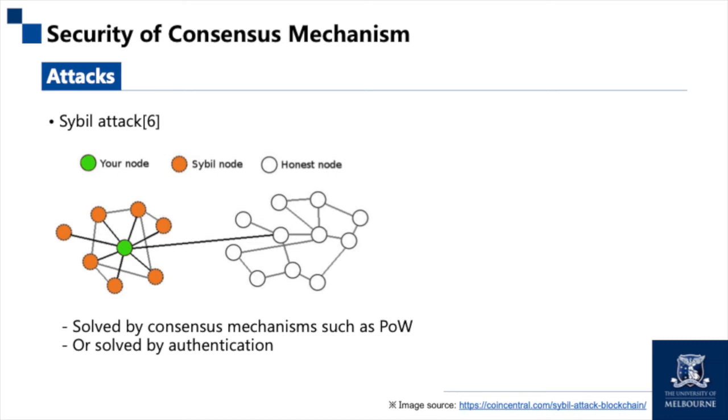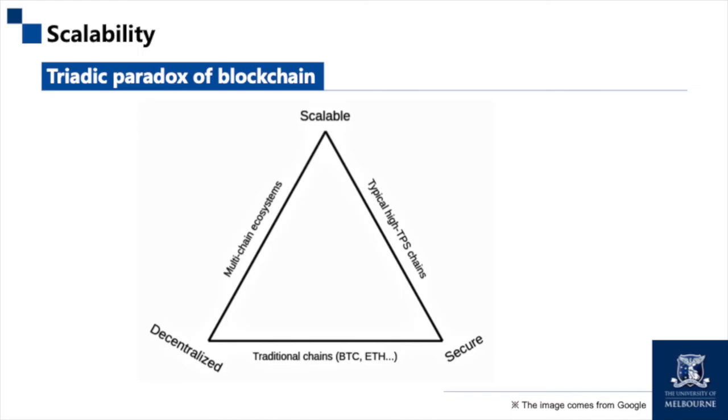What's next is a discussion of the scalability of blockchain. The importance of scalability in blockchain is indisputable. Along with the rising popularity of blockchain application scenarios, the phenomena of blockchain network congestion receive more attention. It is impossible to bypass the critical paradox of blockchain, namely decentralization, scalability, and security, of which only two can be achieved out of three. In this section, we will focus on improving scalability with as little impact as possible.